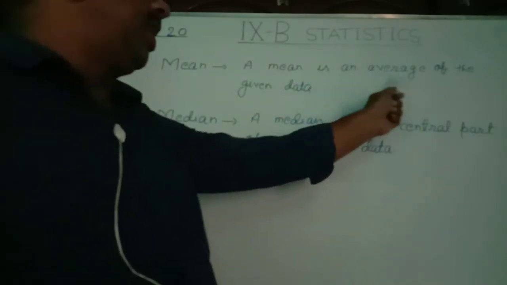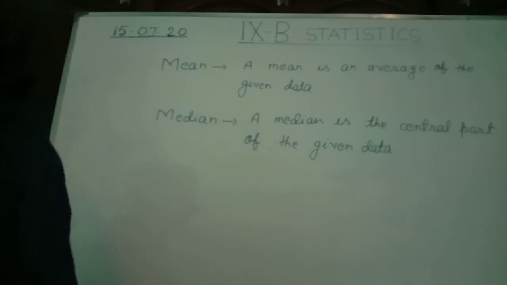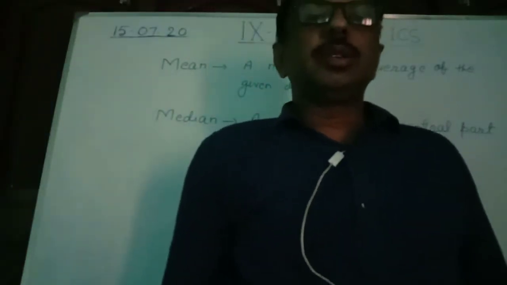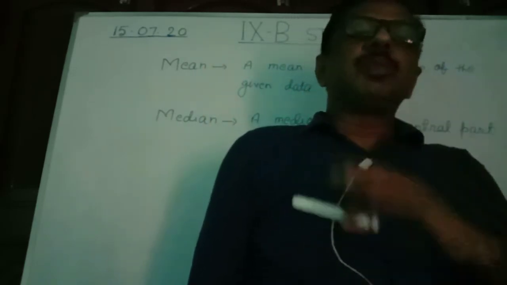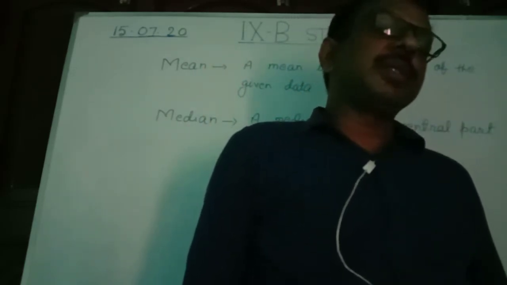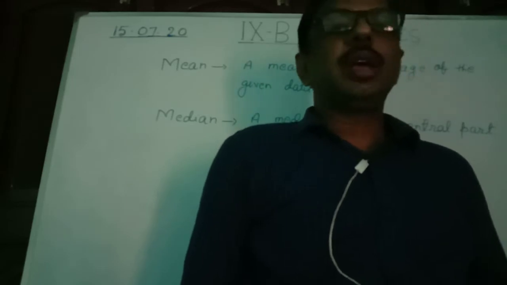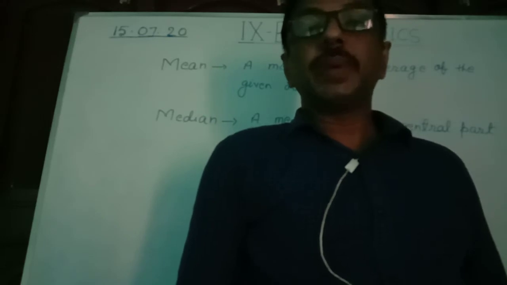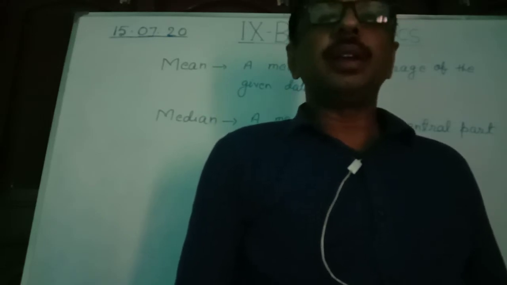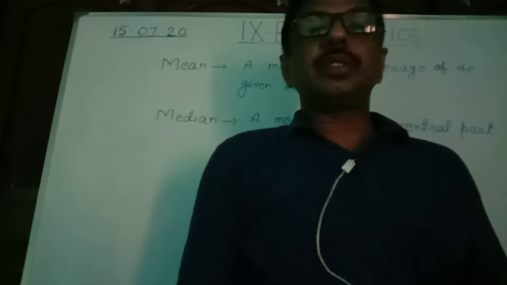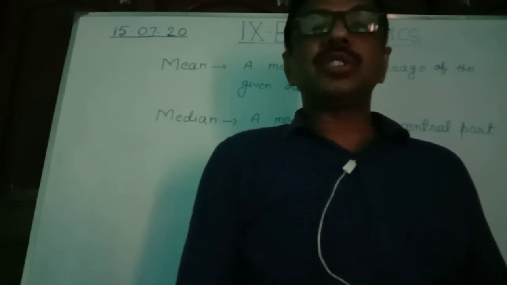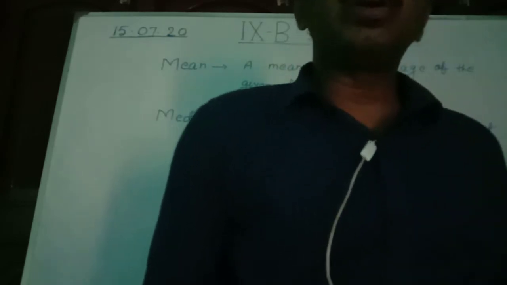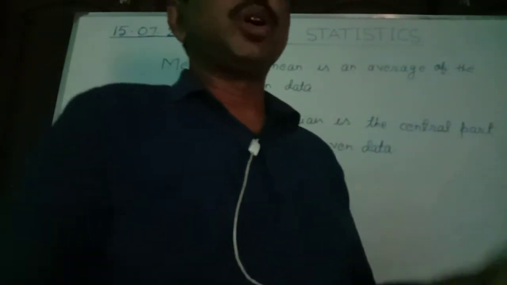A mean is an average of the given data. For that formula I have written already. We say mean equal to the sum of variates by the number of variates. In other words, x1 plus x2 plus x3 plus dot dot plus xn by n, where x1, x2, x3, xn are the variates or the terms or the variables, and n is the number of terms, number of variates or number of variables.